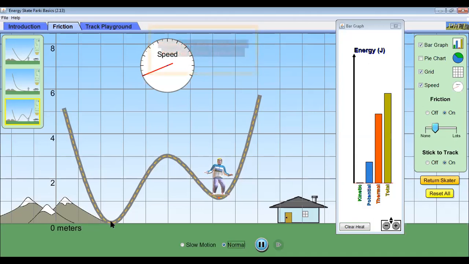But if he stops in this part of the track, then here you will find it will be all thermal and zero kinetic and zero potential, because here it is on the ground. Okay, class? I hope your idea is very clear now. Okay, let me share one more thing with you. I will stop this now.